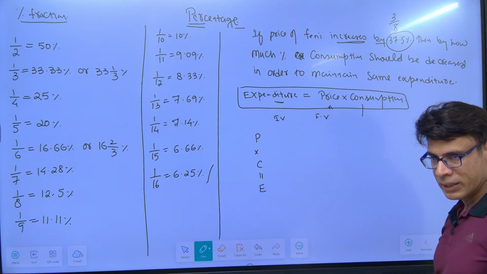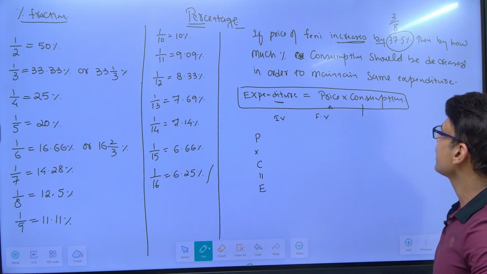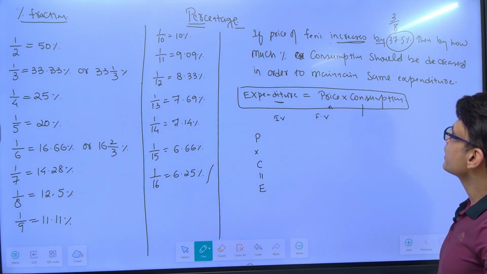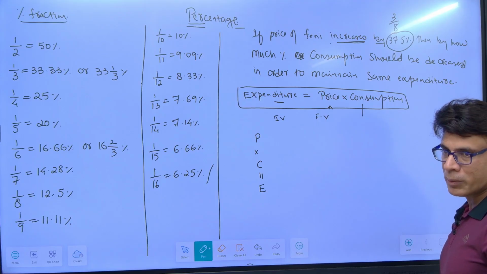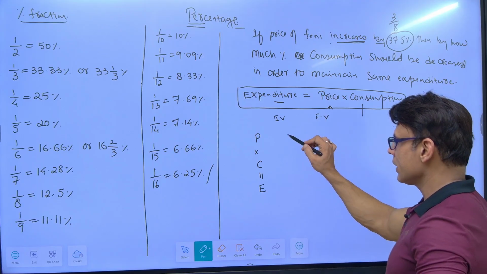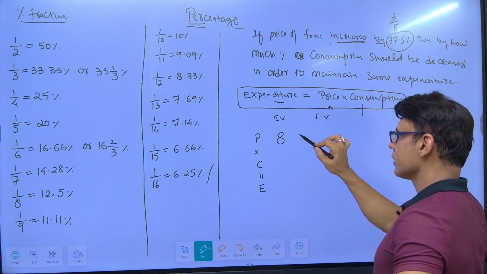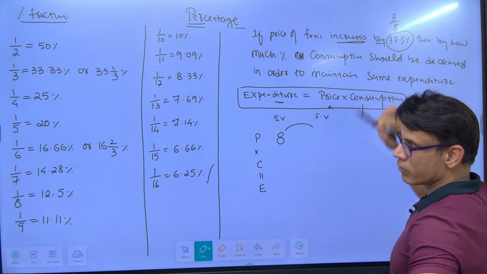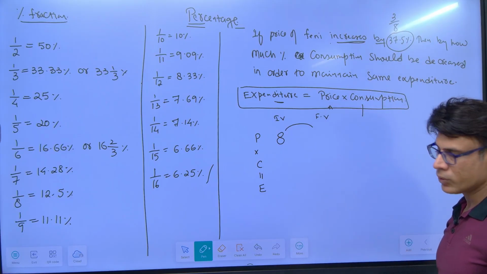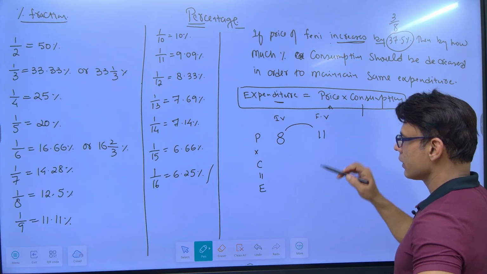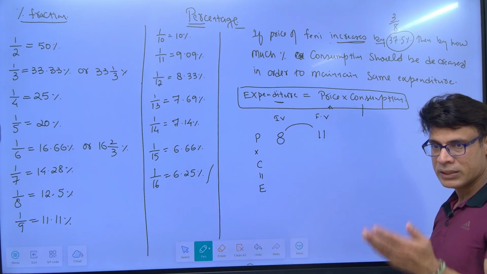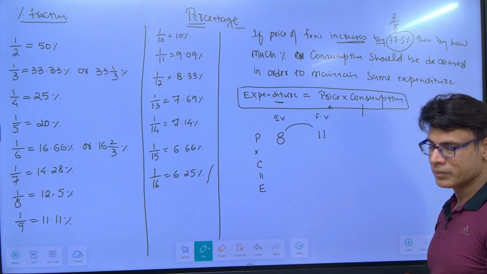I'm taking increase cases only, and you can have decrease cases also. So increases by 3 over a base of 8. That means the initial value will always be 8, and it increases by the numerator, which is 3. So 8 plus 3.